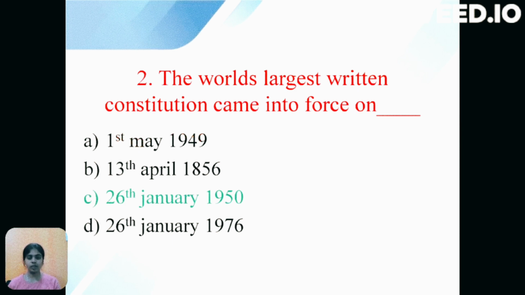Next question is, the world's largest written constitution came into force on. The options are: option A, 1st May 1949; option B, 13th April 1856; option C, 26th January 1950; option D, 26th January 1976. As said in the previous slide, the world's largest written constitution is the Indian constitution, and the Indian constitution came into force on 26th January 1950. So the correct option is C, that is, 26th January 1950.